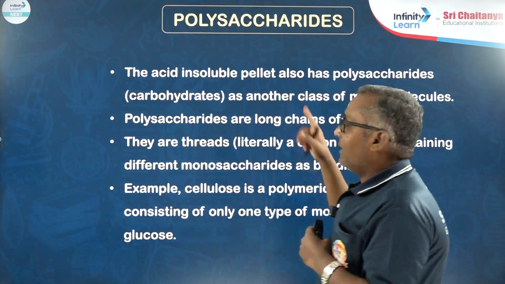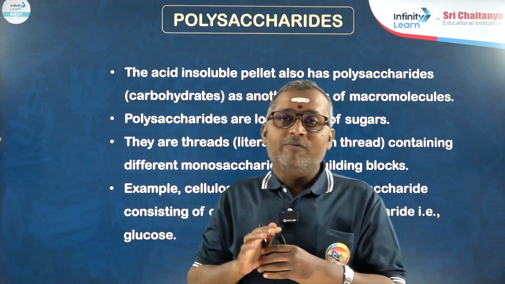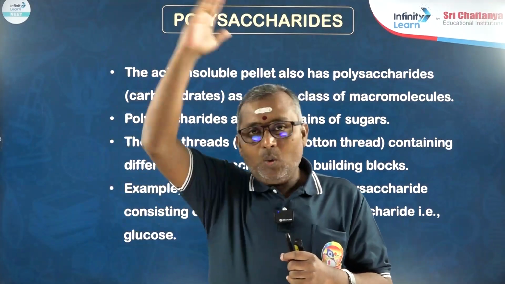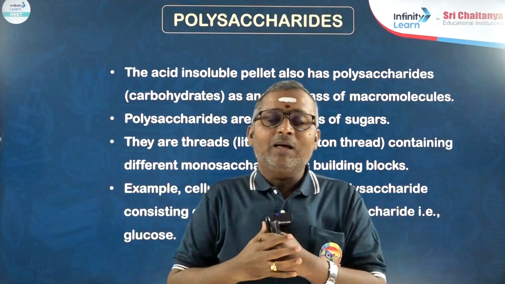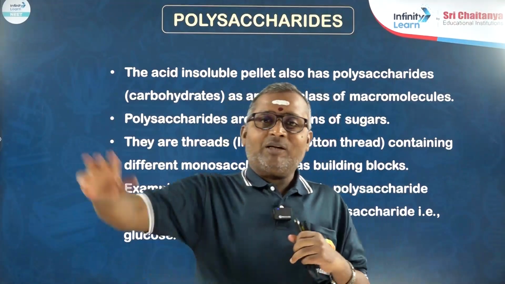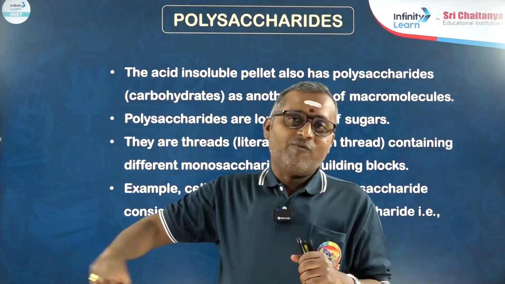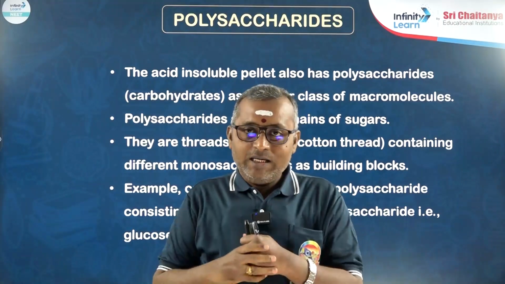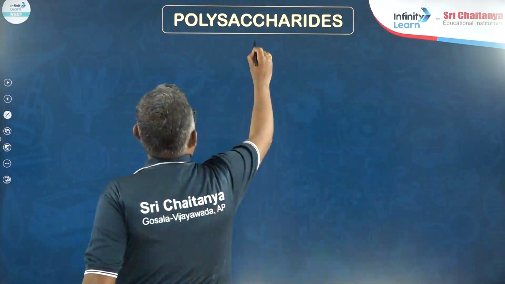Because polysaccharides are macromolecules with more than 9, means around 10 to many monosaccharides linked by glycosidic bonds. We can compare this polysaccharide with a thread like cotton thread. All polysaccharides are long chains of monosaccharides.